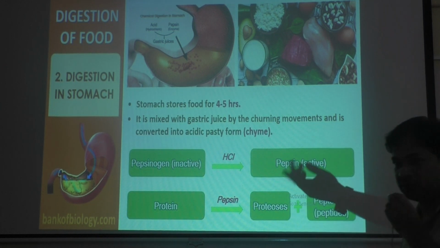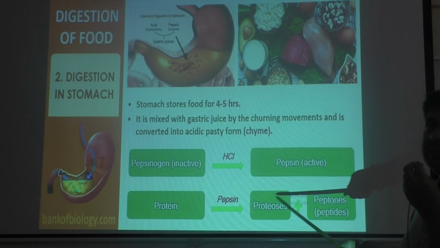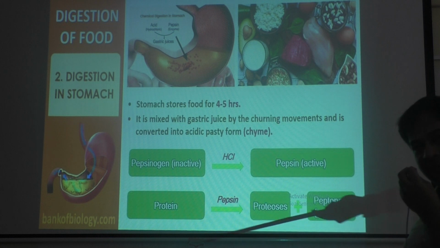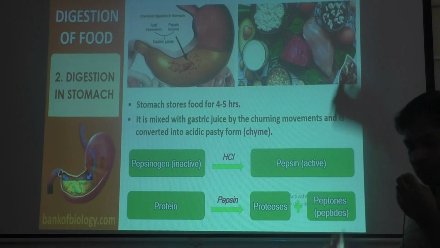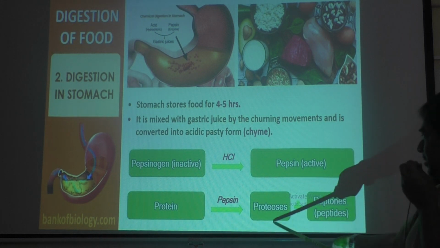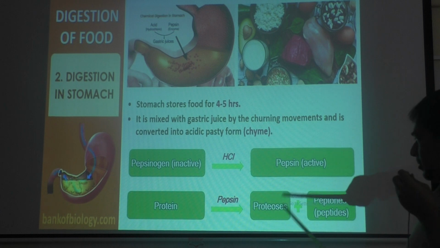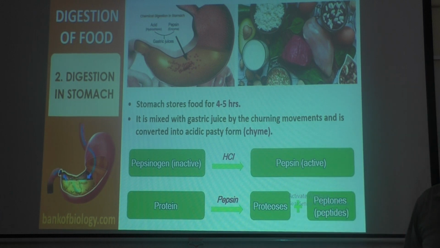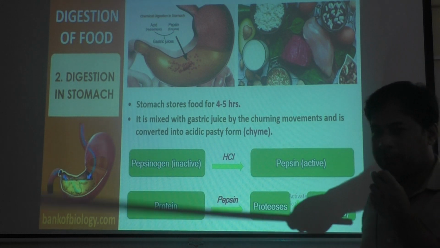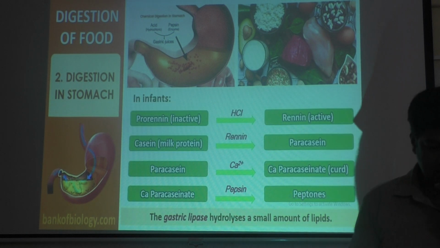In the next step also, because these are not the final products. These are the intermediate products. These will be converted to final products later. Because you know proteins are converted to amino acids, but these are not amino acids here. So these are not the final products. These are intermediate products. So proteins are converted to proteoses and peptones or peptides. This all happens in the stomach.